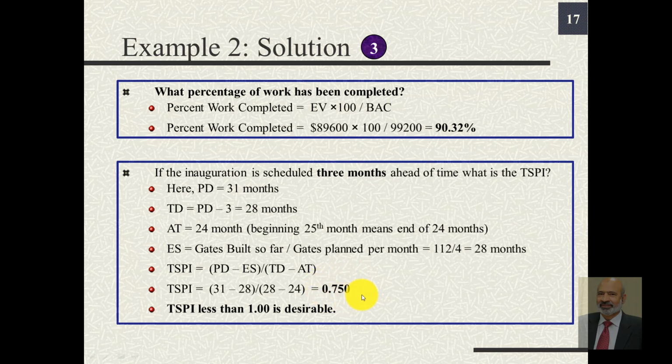And since this TSPI is less than 1, it is something desirable, because that means that we have been ahead of our schedule, so we don't have to hurry in future. We don't have to rush.